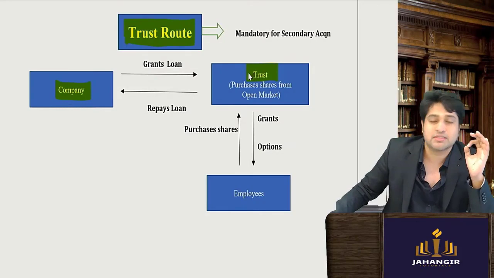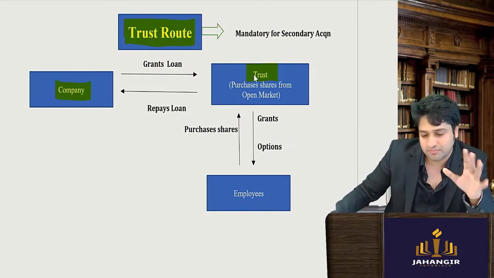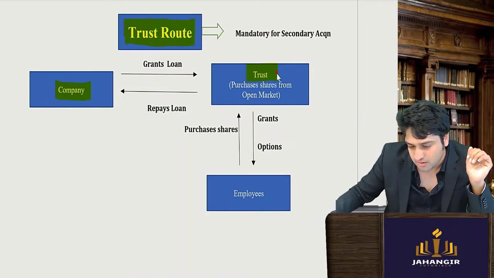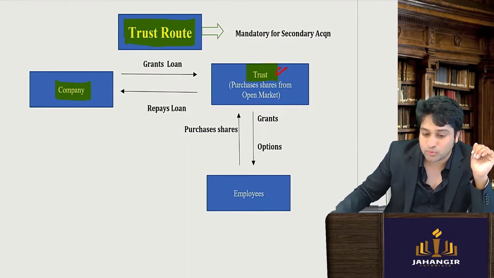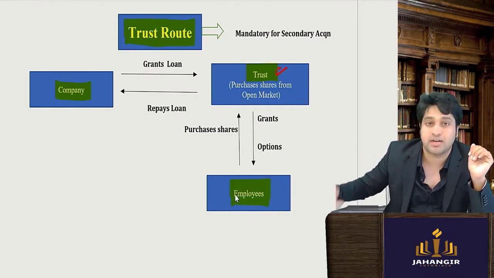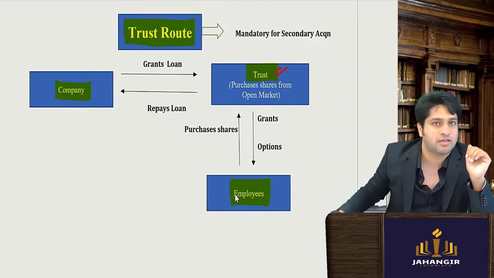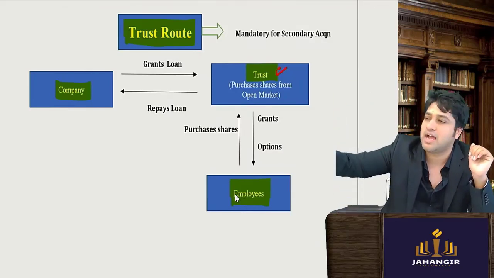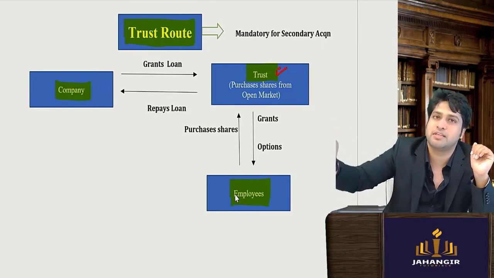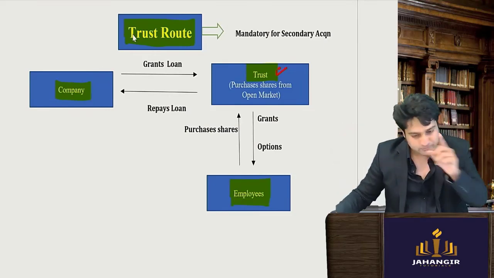Now what happens is, companies set up the trust. The trust will then issue the shares to the employees, will transfer the shares to the employees, because everything will now be handled by the trust. There will be trustees, and the employees will be the beneficiaries.